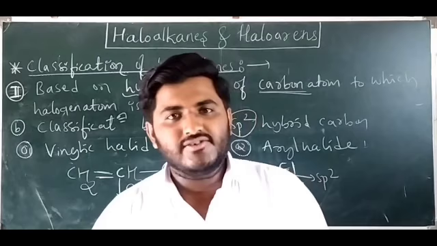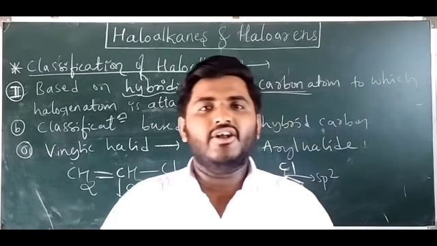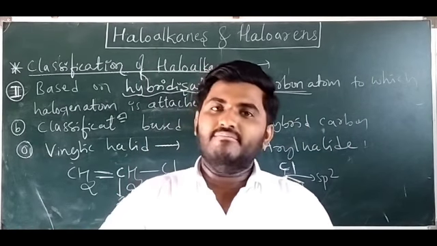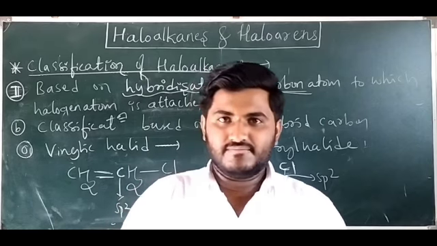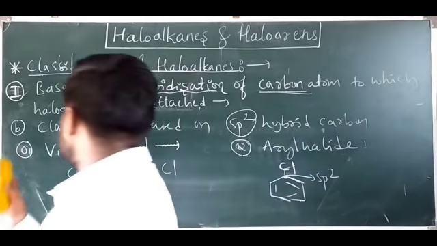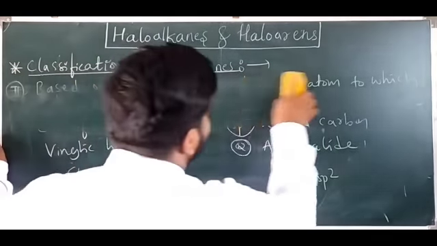The first one we have studied is the classification of haloalkanes based on the number of halogen atoms. In that there are three cases. What are the three cases? Just recall, then we will move on to the next one.